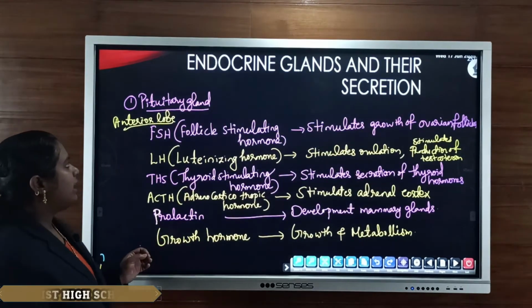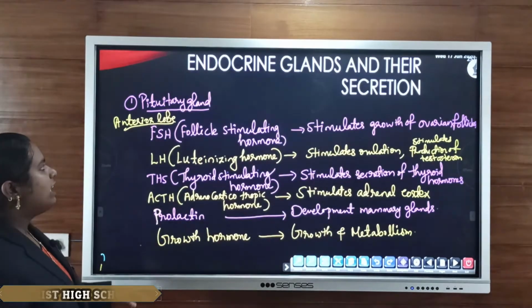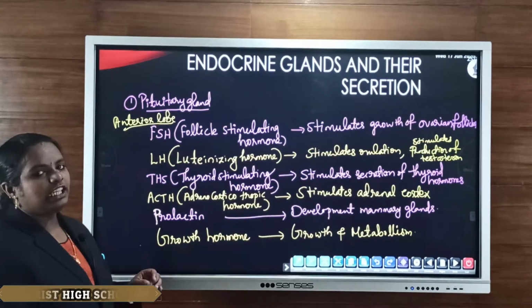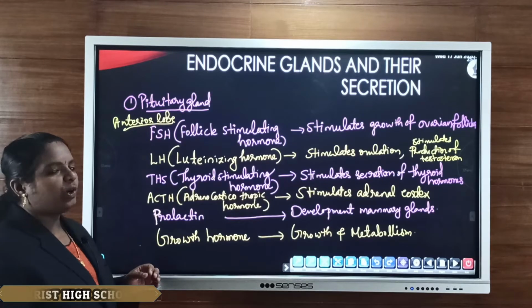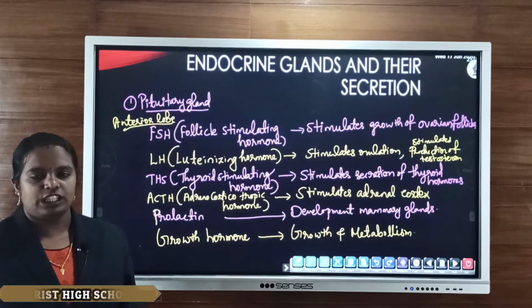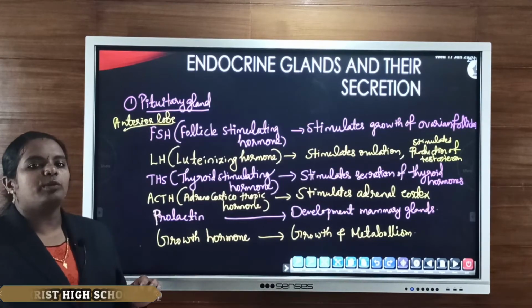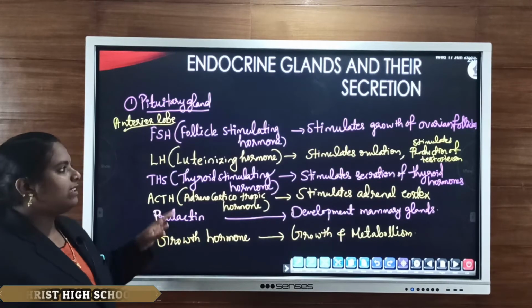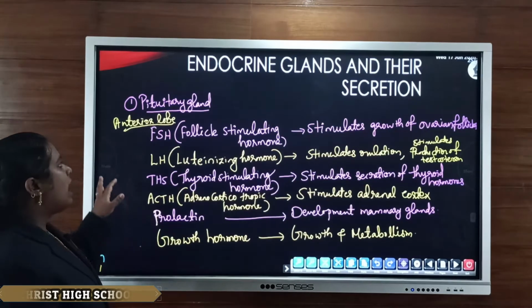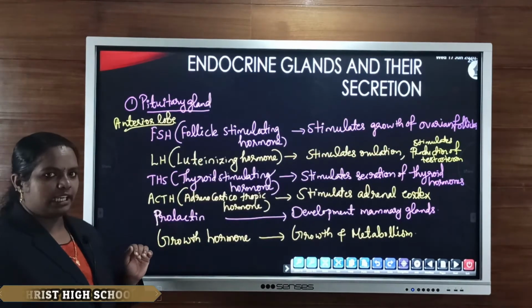The first endocrine gland is the pituitary gland, and this pituitary gland has three lobes, or three parts. One is the anterior lobe, then the middle lobe, and the posterior lobe. The anterior lobe of the pituitary gland secretes six main hormones.